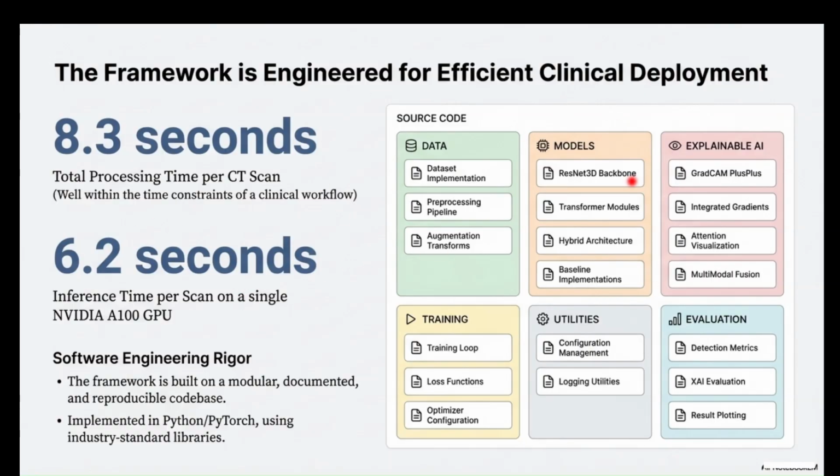And this is all my model source code, which includes the data implementation, data processing pipeline, training loops, loss function, and also the models I will use, which are the transformer and ResNet 3D backbone and hybrid architectures. For explainability, I will use GradCAM++ and integrated gradients attention, and also some error analysis techniques for evaluation, detection metrics, explainability evaluation, and resulting plots.